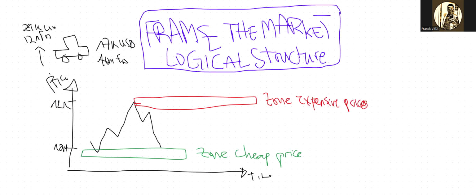So then when the price comes in at this point, it will tap in this zone of 10 million. But you know that a car cannot cost lower than its cheapest price. You cannot come and buy this car at 9 million francs CFA. No seller will give you that car at 9 million or at 8 million, because they will not make any profit.